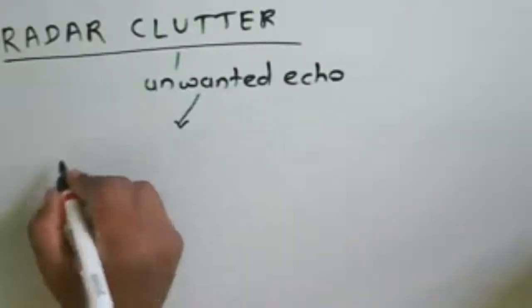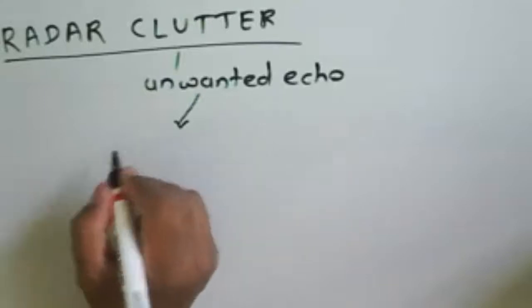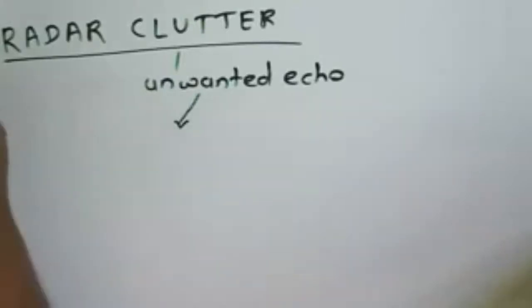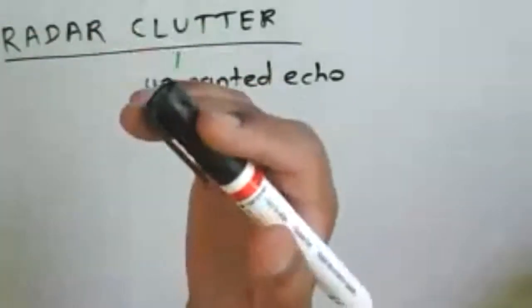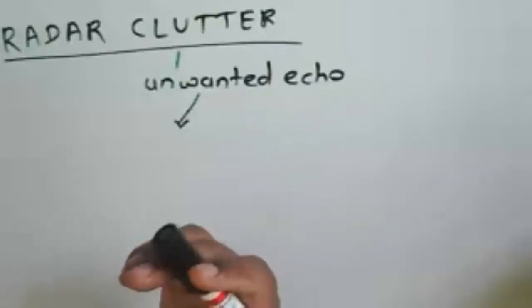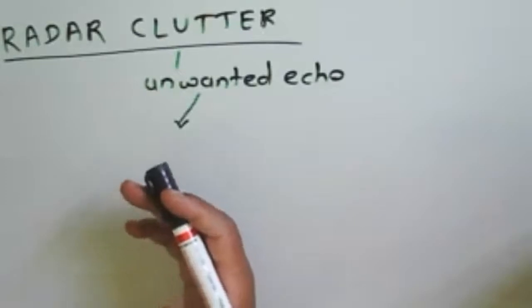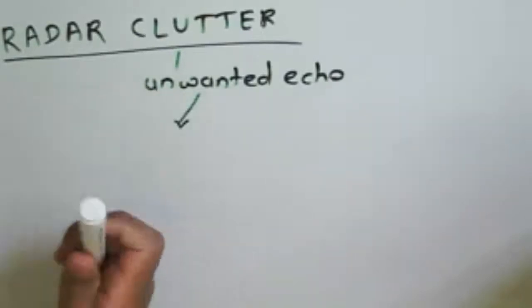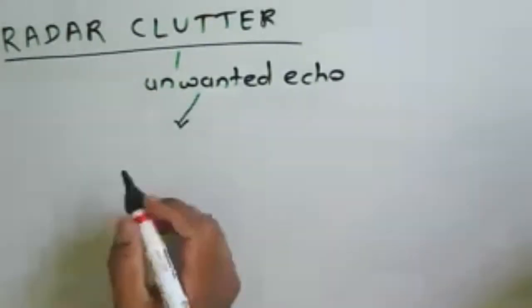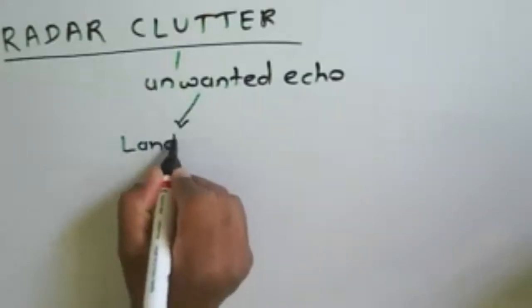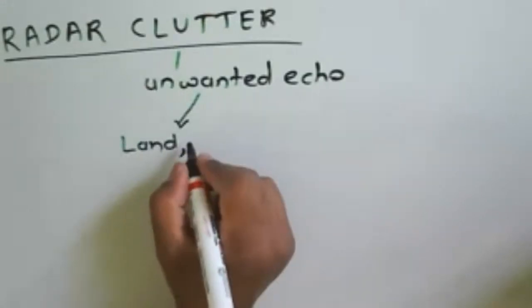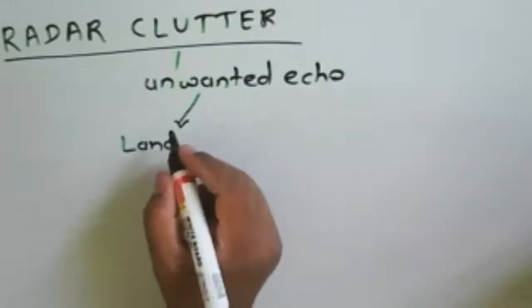Suppose, for example, we have a radar present in an aircraft. The echo signal is received by the aircraft radar receiver, which will receive reflections from the land, that is, echo received from the land.